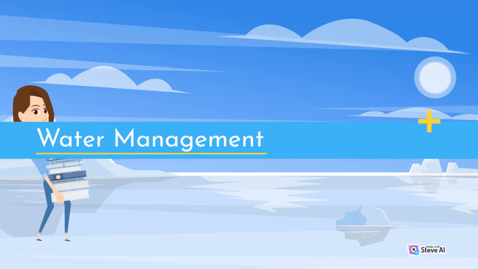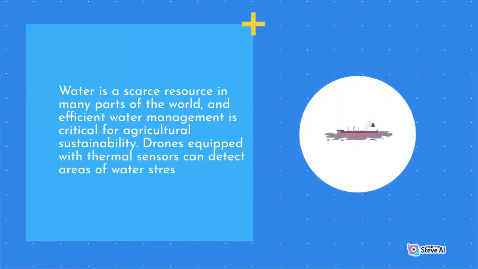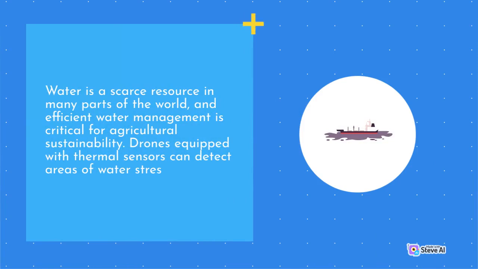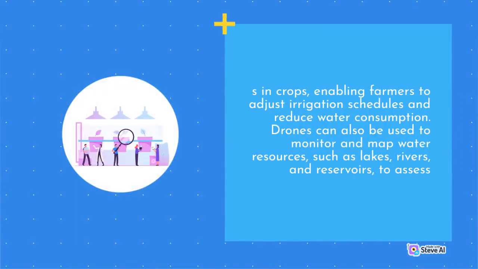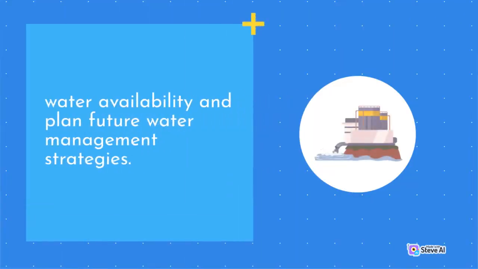Water management. Water is a scarce resource in many parts of the world, and efficient water management is critical for agricultural sustainability. Drones equipped with thermal sensors can detect areas of water stress in crops, enabling farmers to adjust irrigation schedules and reduce water consumption. Drones can also be used to monitor and map water resources, such as lakes, rivers, and reservoirs, to assess water availability and plan future water management strategies.